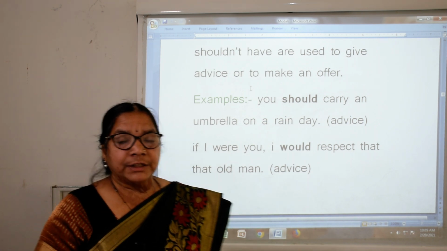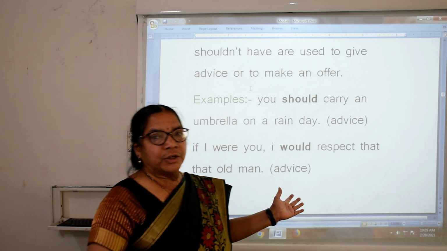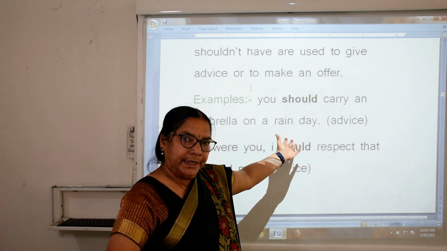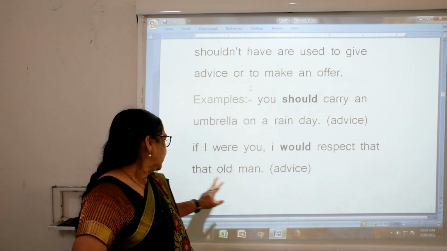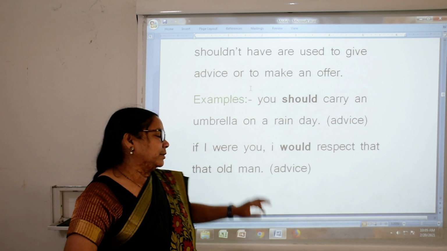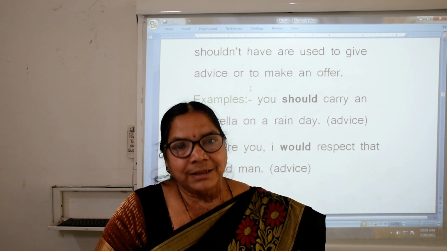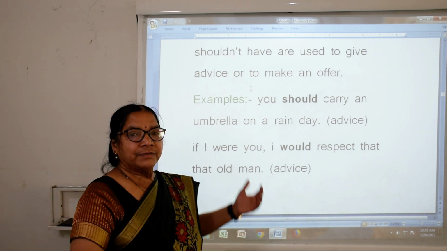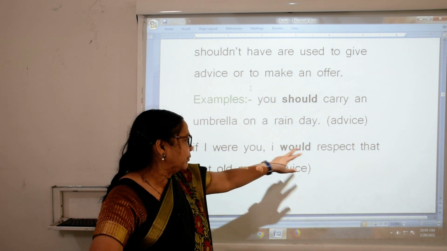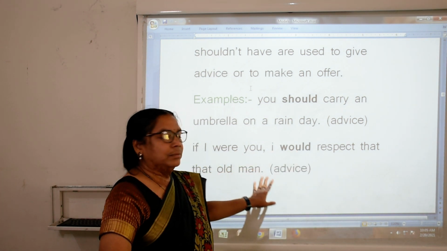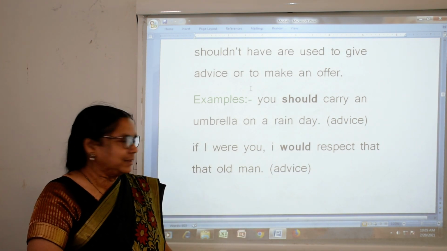It is advice, we are giving advice. You carry the umbrella because it may rain. So if I were you, I would respect that old man. It means we have to respect our elders. If I were you, I would respect that old man. Advice, we all respect our elders, no students?